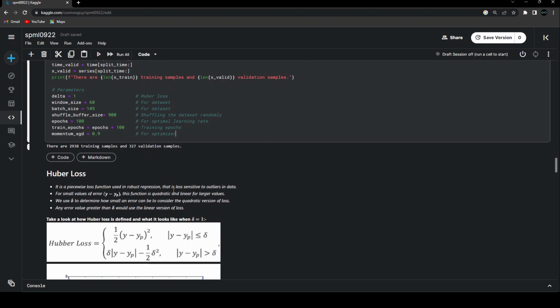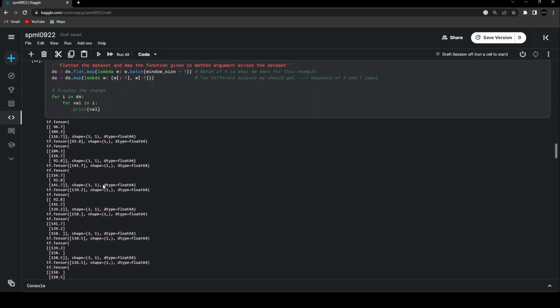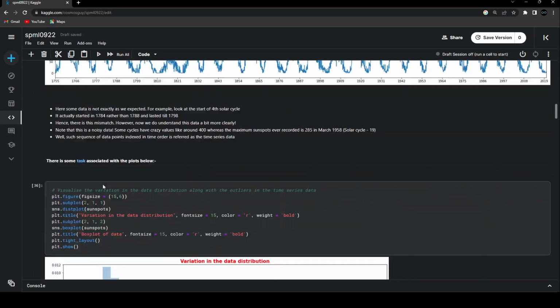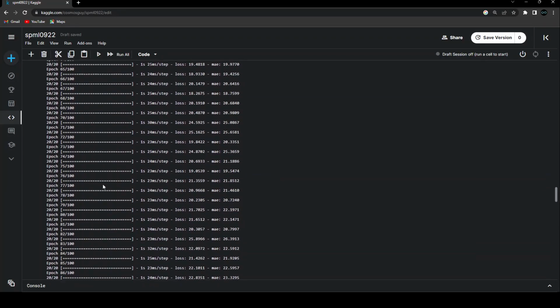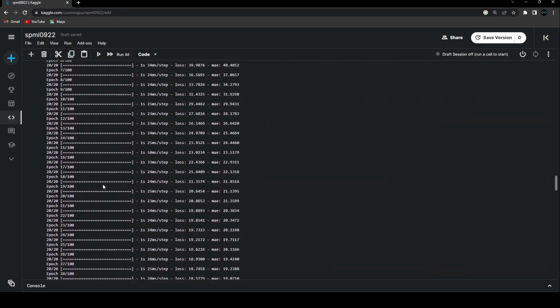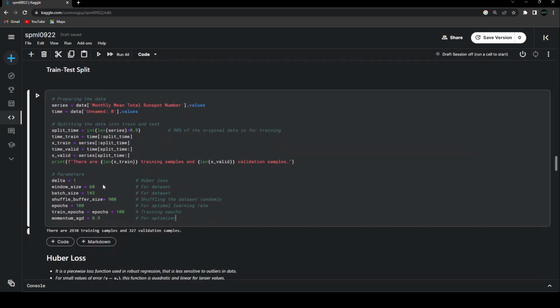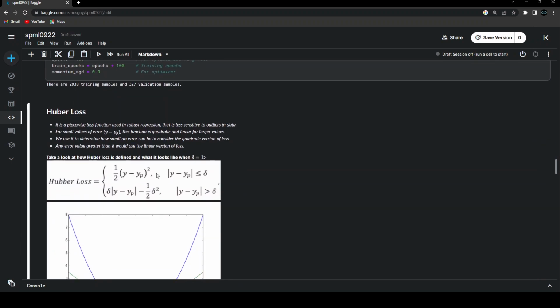And for the loss, we are specifically choosing for this particular use case the Huber loss, because we know that this data contains a bunch of outliers, right? So Huber loss is less sensitive to this kind of outliers in the data, and that's the reason that we are choosing it.